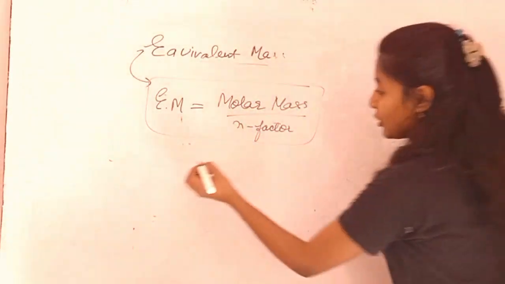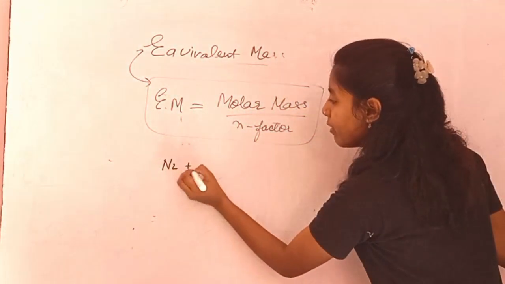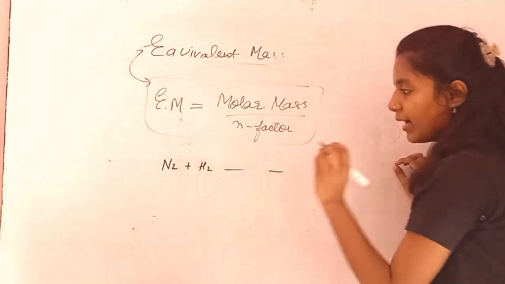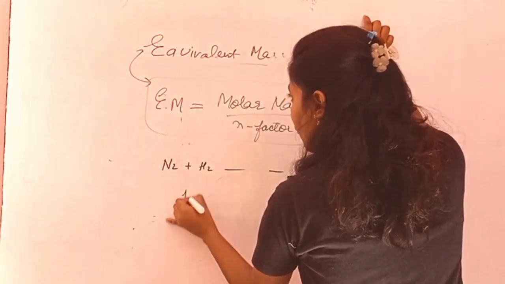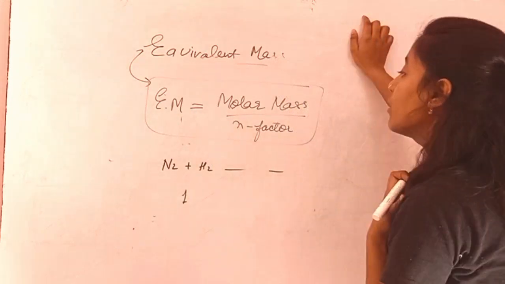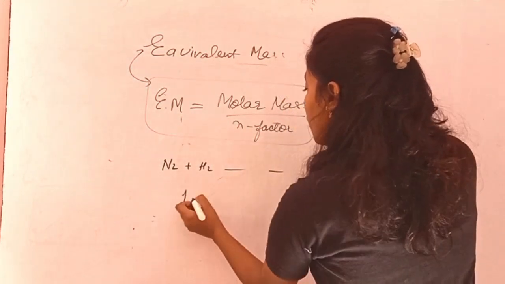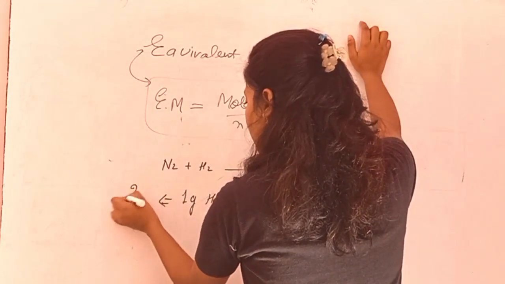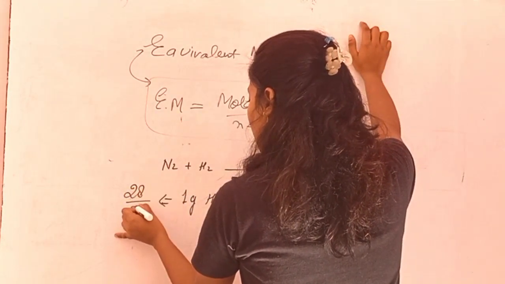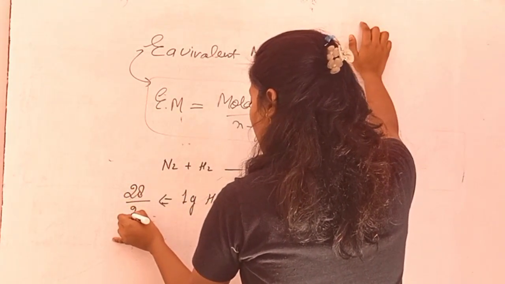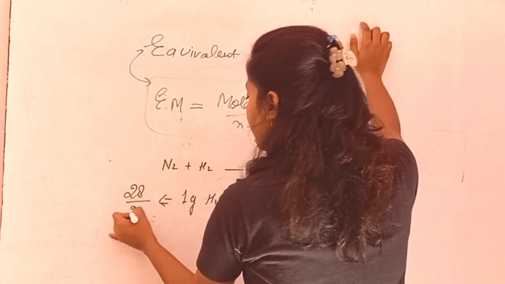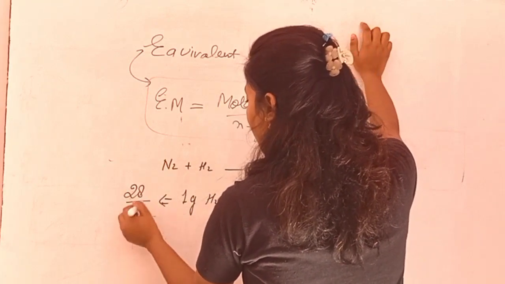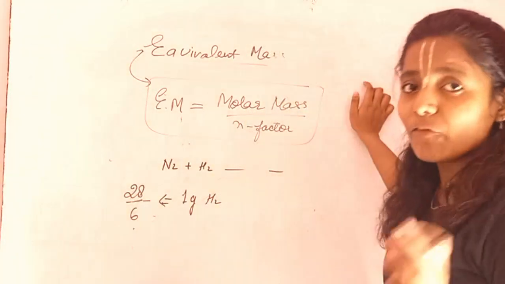Like we have the reaction, I'm gonna put it again, N2 plus H2 and so on, right? Here what we did for finding equivalent mass, we just did it that for 1 gram of H2, we have the mass as 28 by, it was 3 or 2? It was 3, right? 6, okay. It was 6. So what was 6?